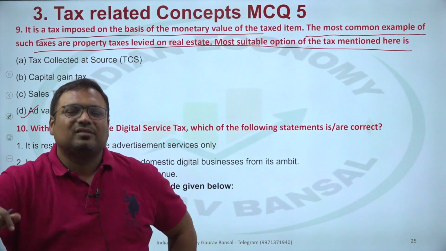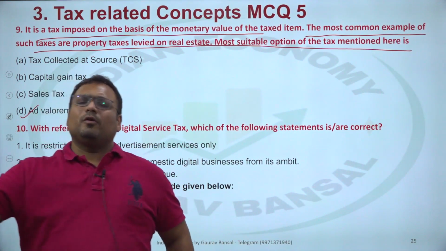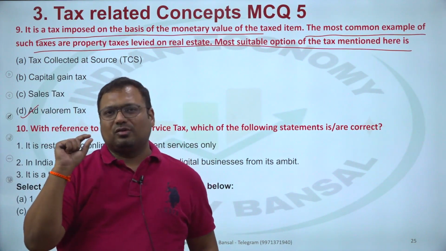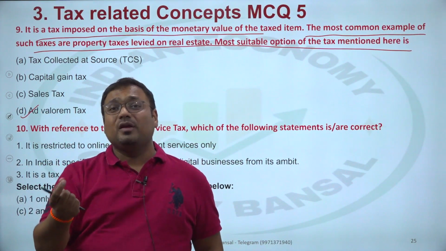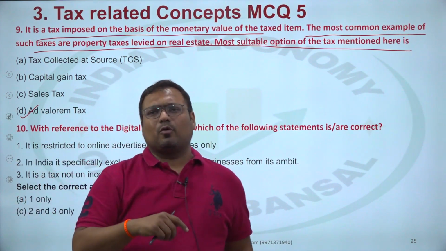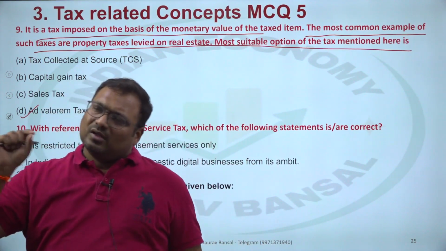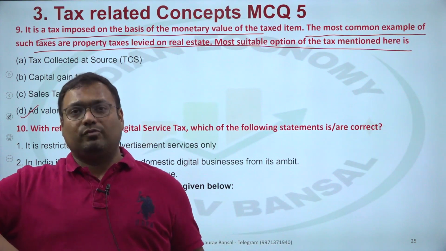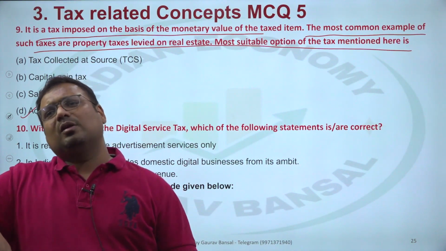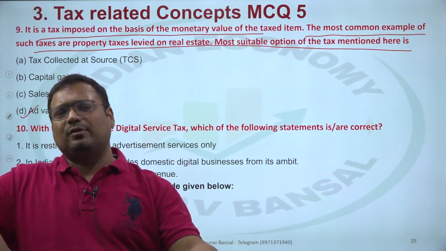For example, the government says that 1 rupee on every product we will charge for a certain welfare cess. 1 rupee, irrespective of the price of the product. If the product is 13 rupees, then also it is 1 rupee. If the product price is 130 rupees, then also it is 1 rupee. You are not saying 5% of that, 1% of that.